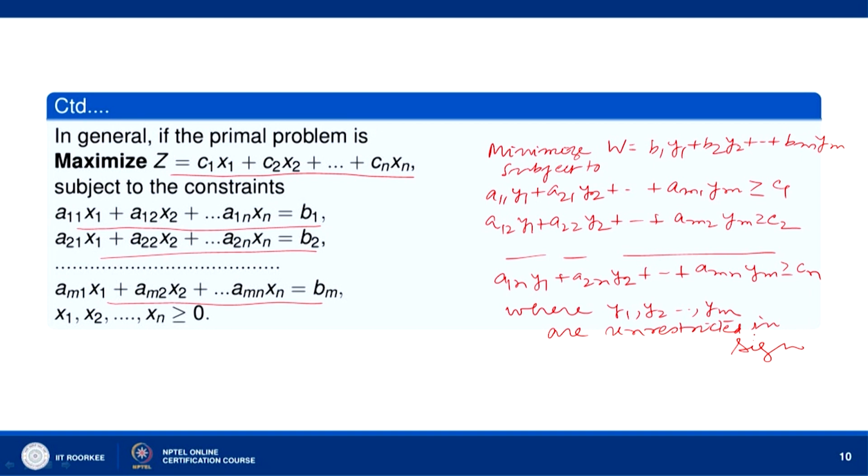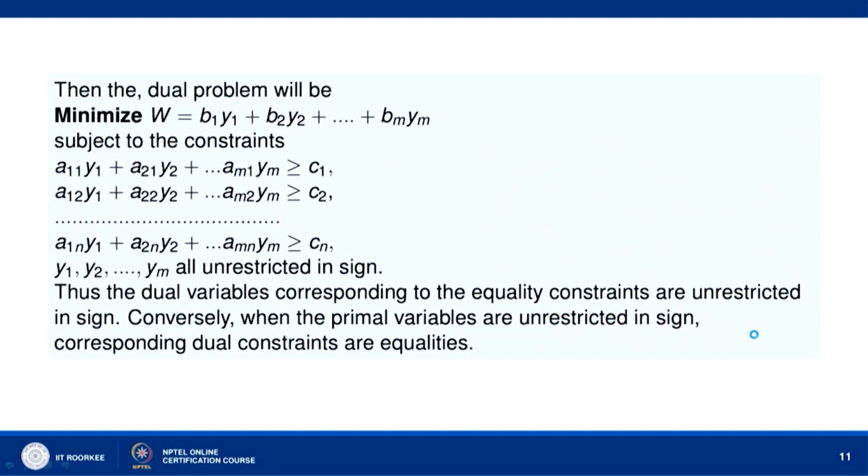So, this will be the dual. The dual will be: maximize w equal to b1 y1 plus b2 y2 and so on up to bm ym, subject to these constraints, where these y's are all unrestricted in sign. Thus, the dual variables corresponding to the equality constraints are unrestricted in sign. Conversely, when the primal variables are unrestricted in sign, the corresponding dual constraints are equalities.